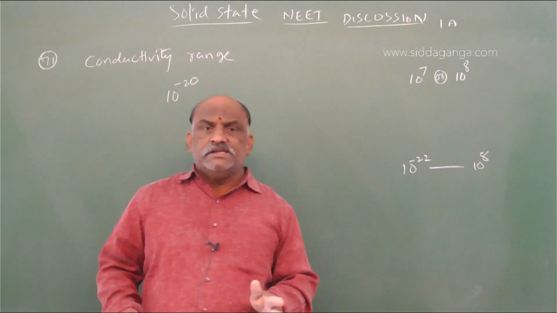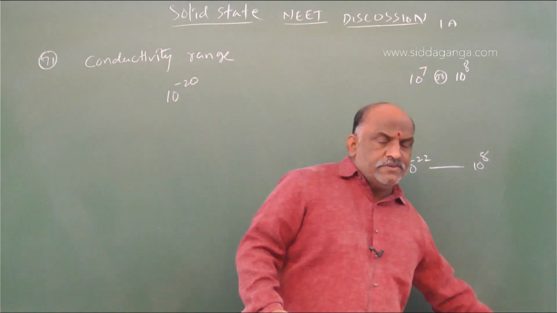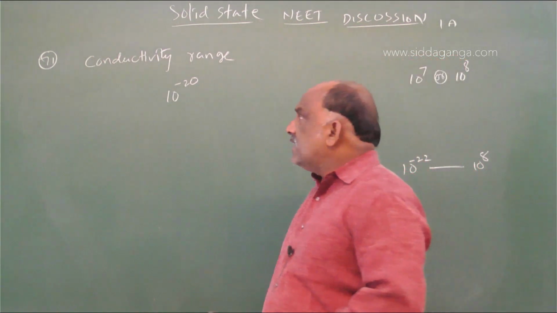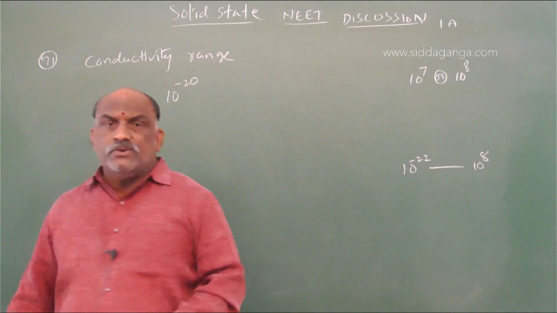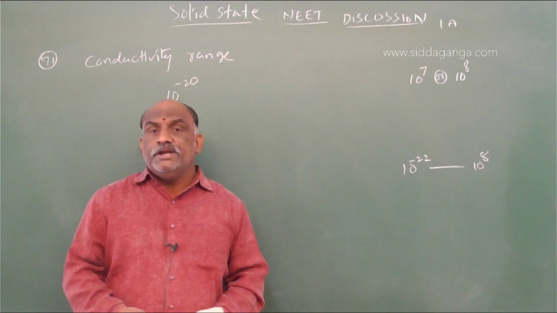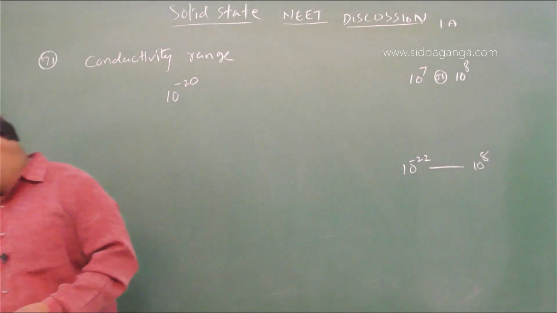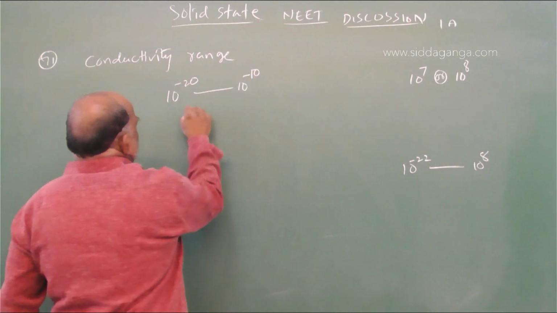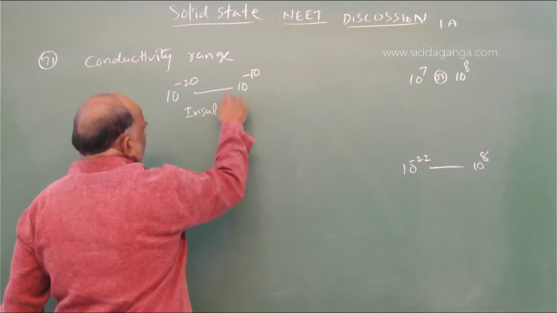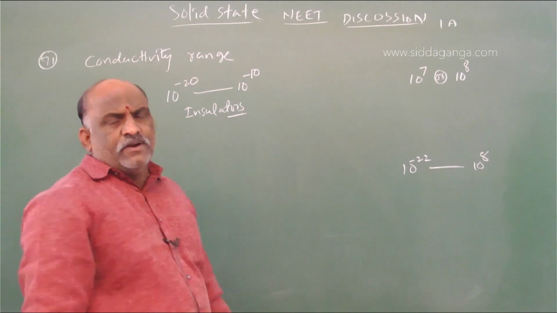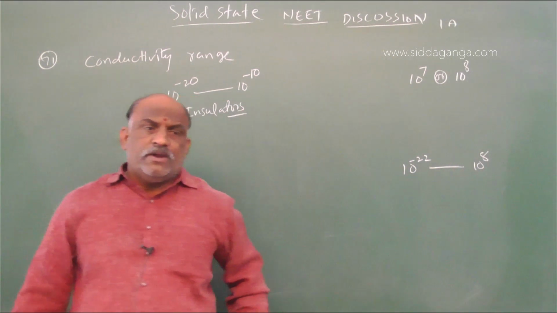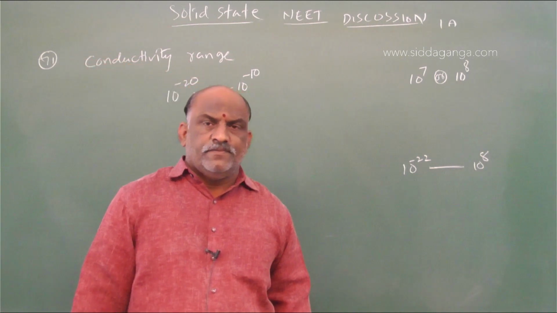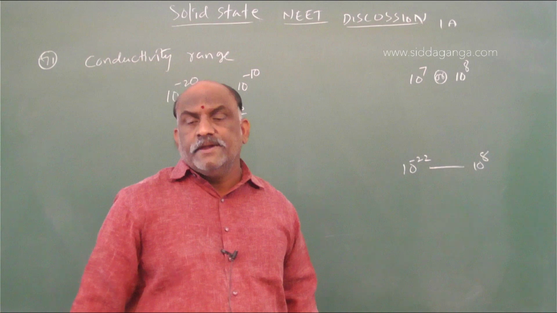So in this range we have to find three types: conductors, insulators, semiconductors. What are the insulators? The insulator range is 10 power minus 20 to 10 power minus 10. These are called insulators. These are bad conductors of electricity, so go through that NCERT textbook.